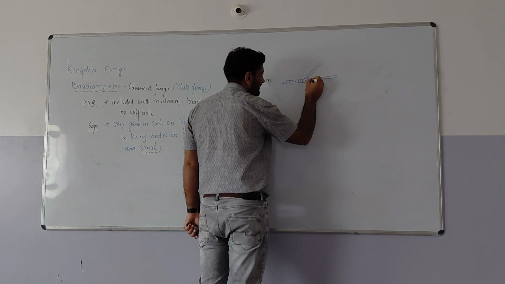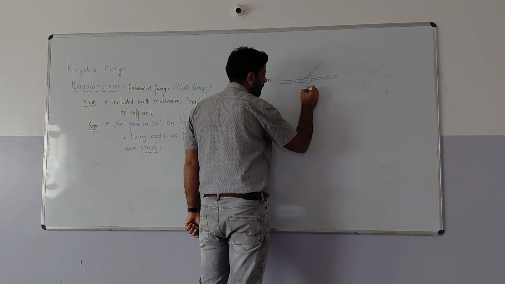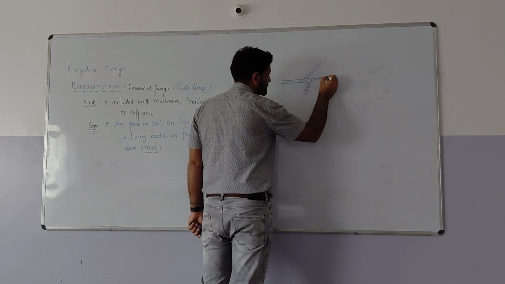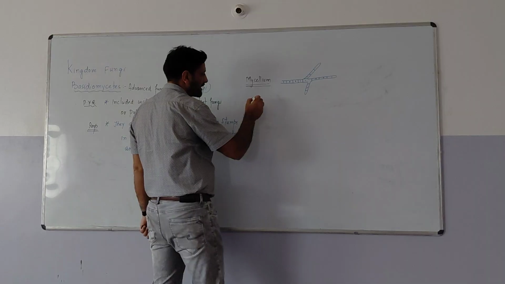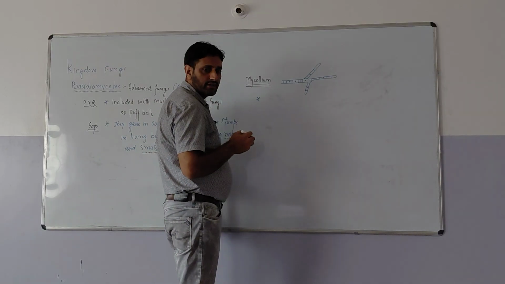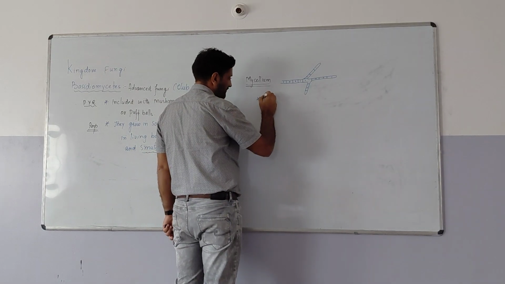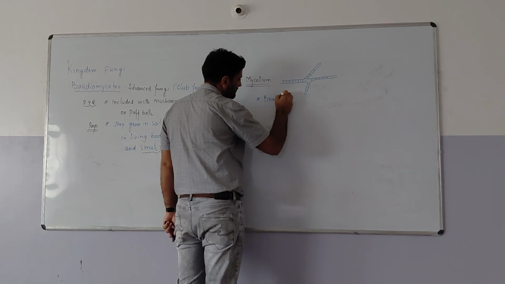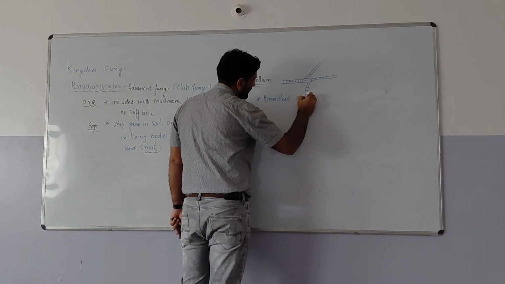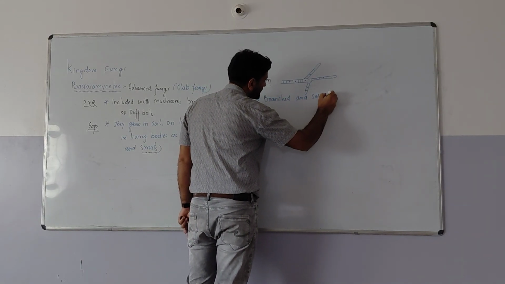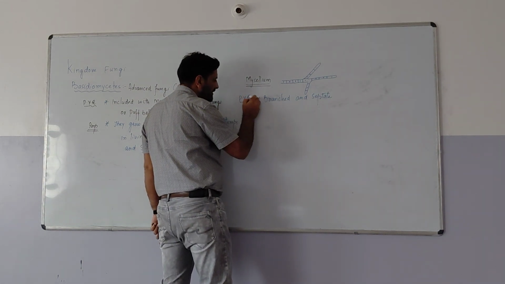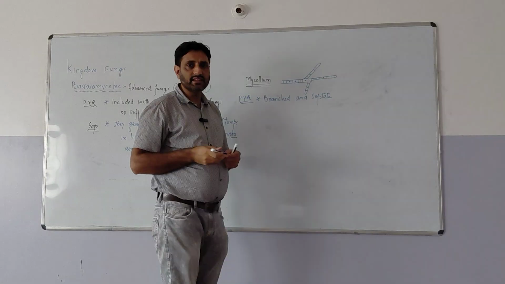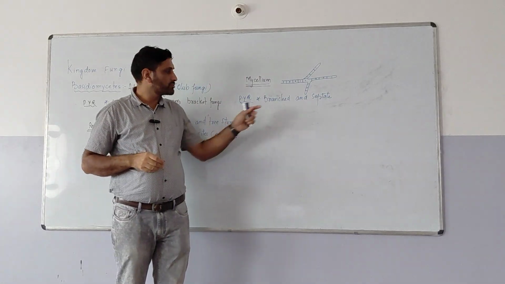There are many septa and many branches. So we can say this mycelium is branched and also septate. This is the PYQ. So in basidiomycetes, the nature of the mycelium is branched and also septate.